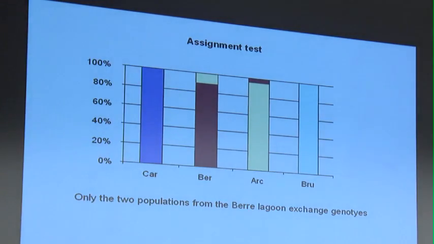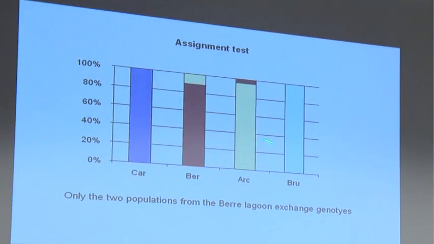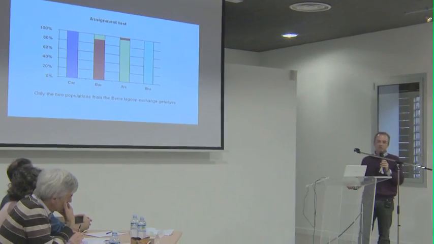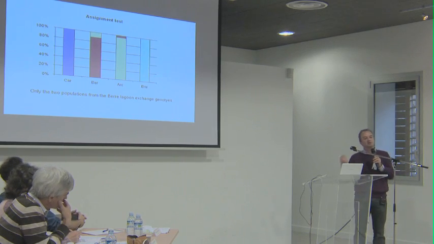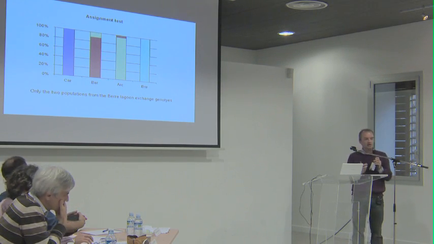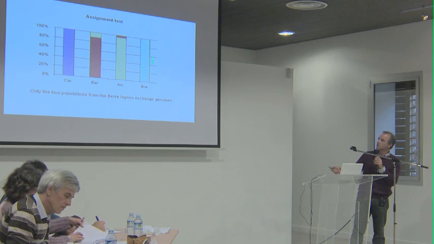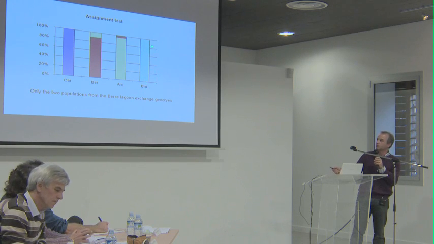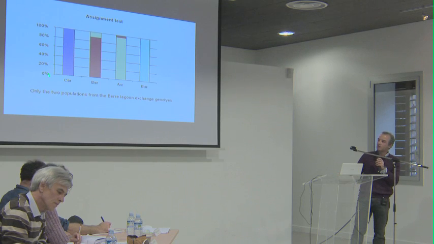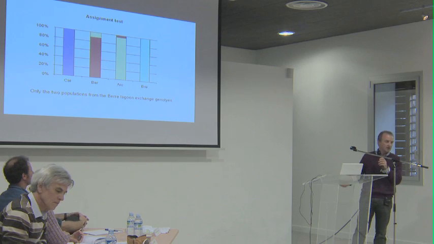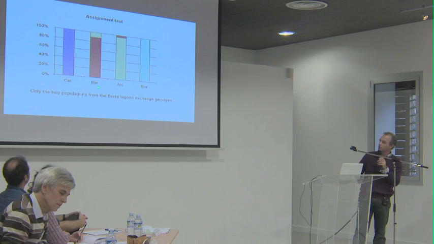Before that, this is the result of the assignment test. What we do here is to look at in which way individuals collected in one population can be assigned to another population from the genetic point of view. That is an indication of the migration between populations. We can see here that all individuals collected in Brusque can only be assigned to Brusque. All individuals collected in Carteau can only be assigned to Carteau. But there is a small but significant level of migration between the two populations within the Berre Lagoon, that is Arc and Berre. So few individuals from Berre can be assigned to Arc and vice versa.